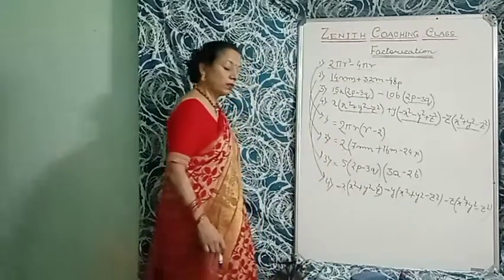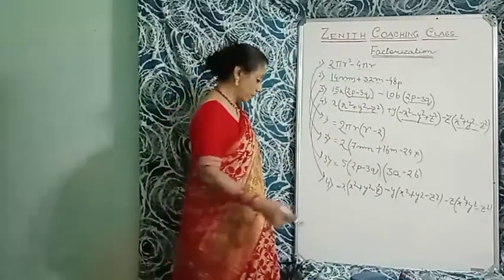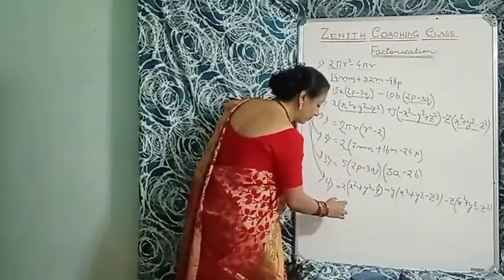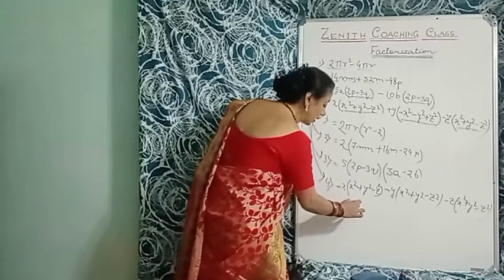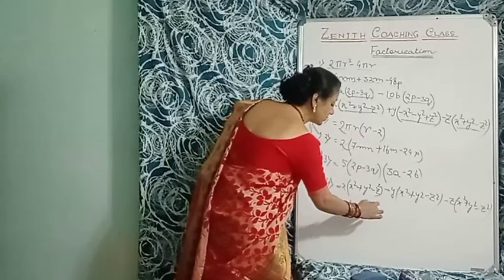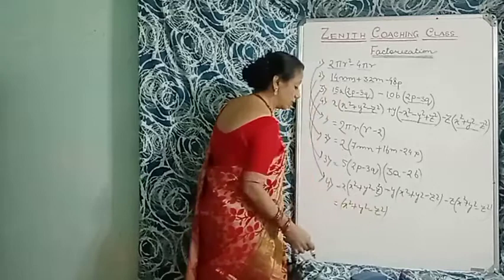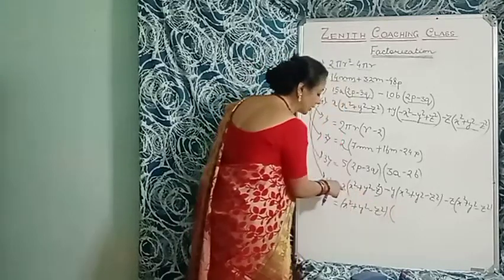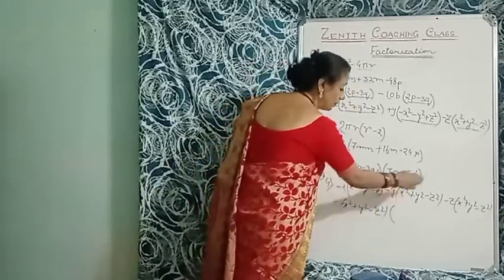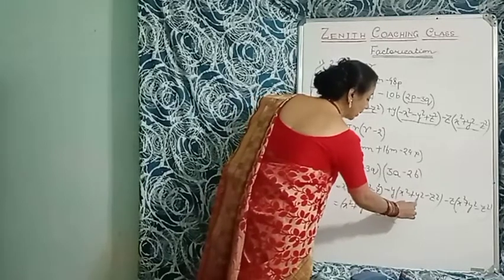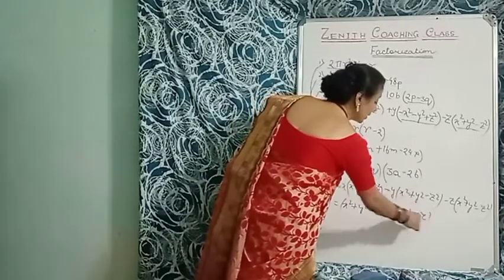Now x square plus y square minus z square is common. Okay. So you will write first x square plus y square minus z square in one bracket. So in another bracket, where is uncommon? That is x minus y minus z. So x minus y minus z.